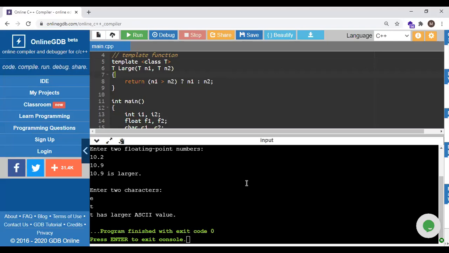Okay, so generally in your article lists also, we'll have these kinds of small programs, and given some different scenario, you are supposed to use the template. So at that time what you need to remember is just the slight change, that is the use of the template keyword. Okay, so you are supposed to use this.